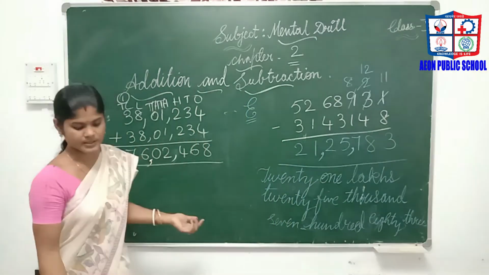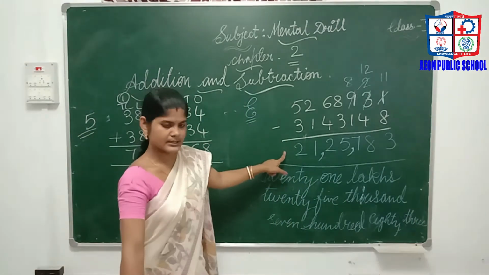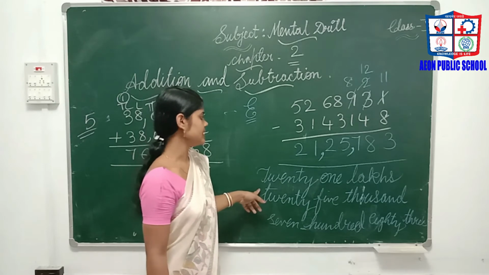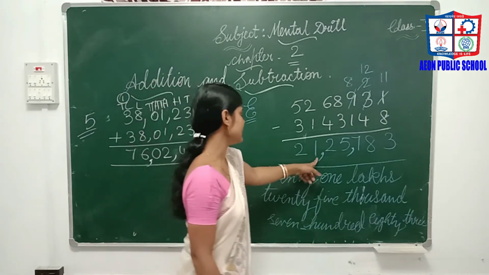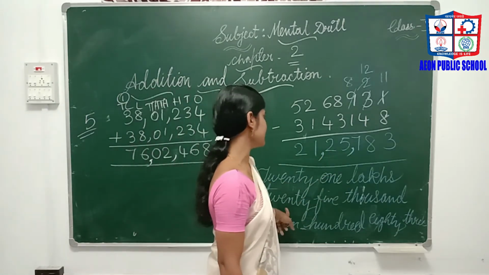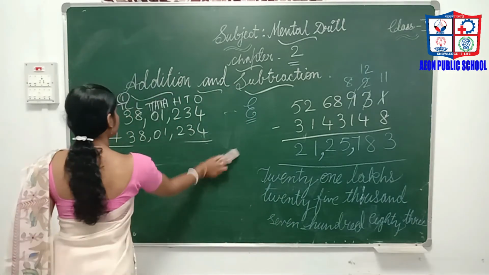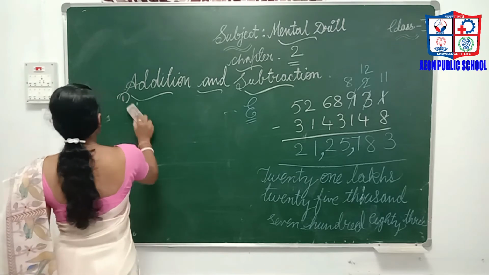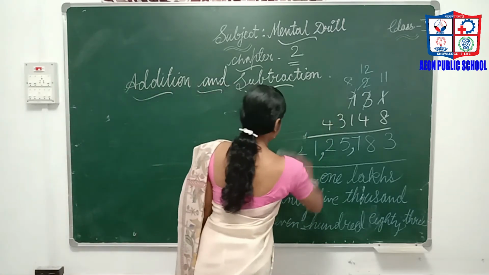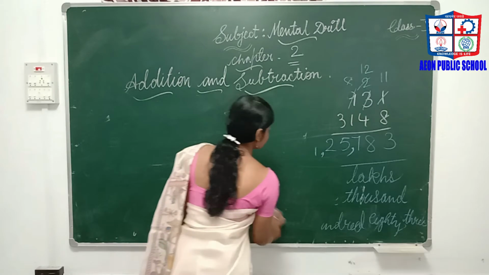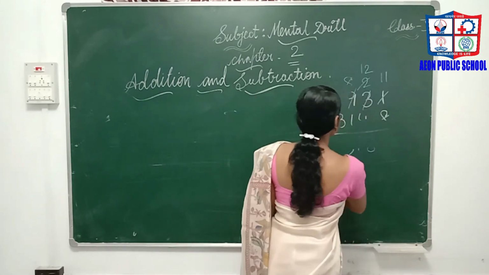So I hope you understood. First you have to subtract the number and then write it in number name. So 21 lakhs 25,783 is the answer. Clear? Now, same as in addition, where we did one word problem, here also we will do one word problem.